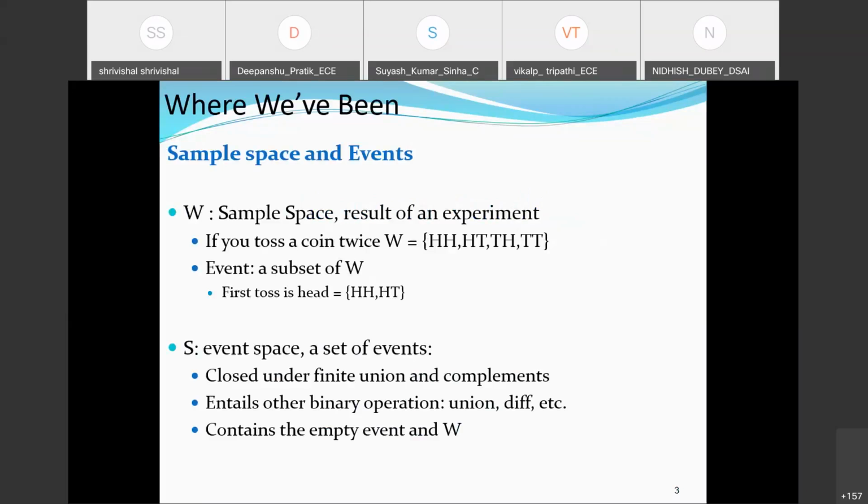So let us go for a very quick review of what we have discussed, and then we will build our concept for our requirement in the case of random variables. In the previous few classes, we talked about the sample space and the events.